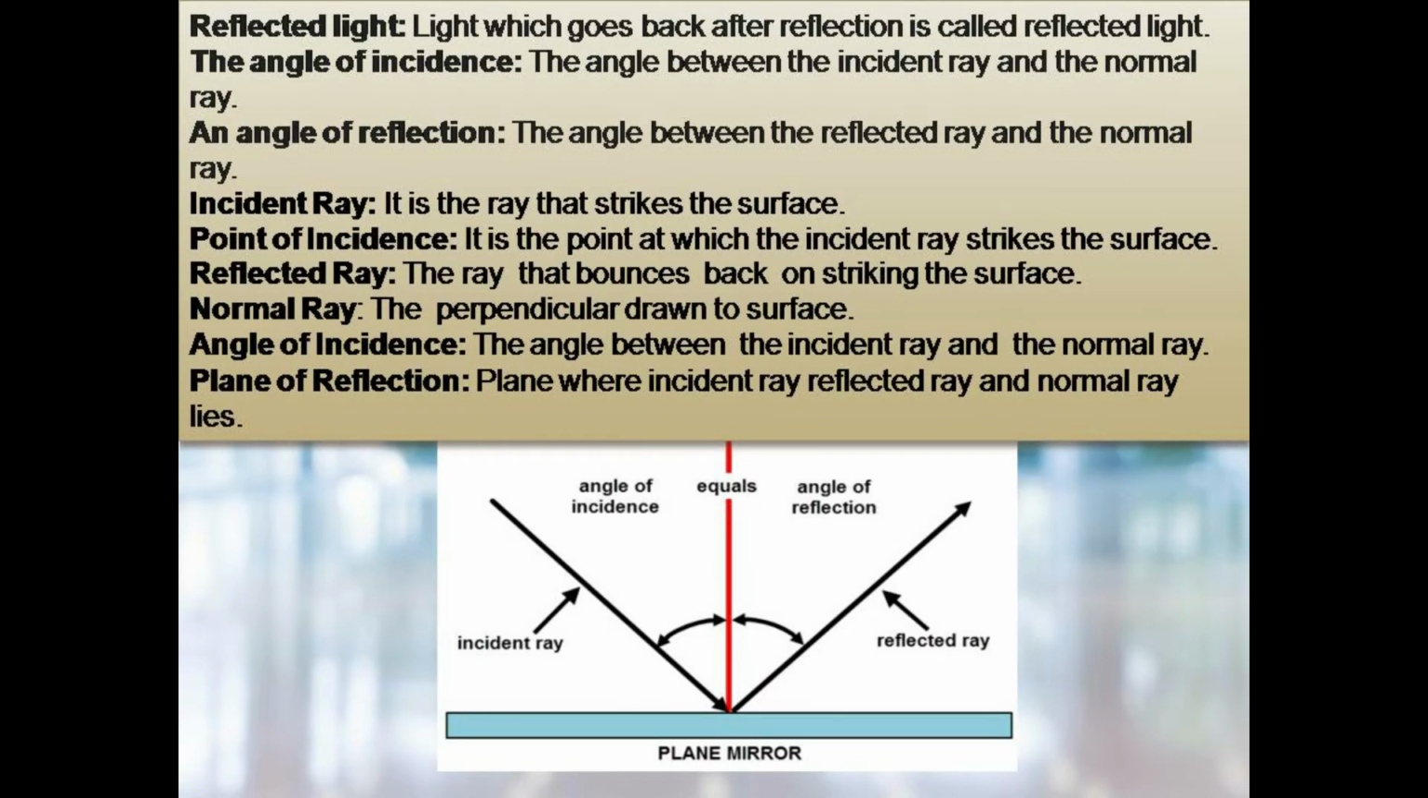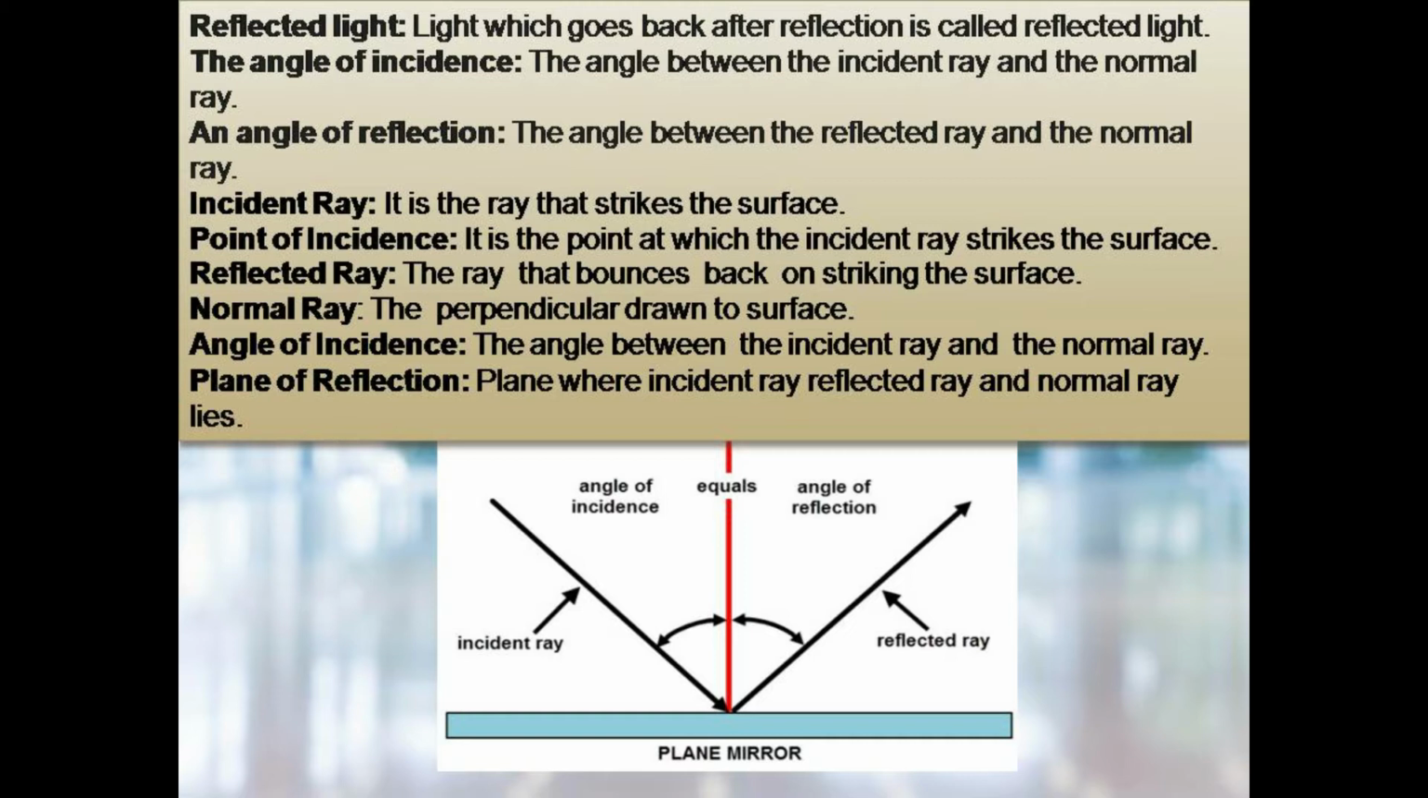Look at the diagram of the plane mirror. Now what is a reflected light? A light which goes back after reflection is called reflected light. Angle of incidence: the angle between the incident ray and the normal ray is the angle of incidence. Angle of reflection: the angle between the reflected ray and the normal ray.